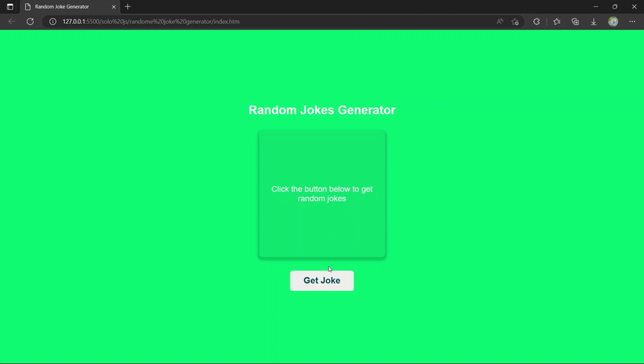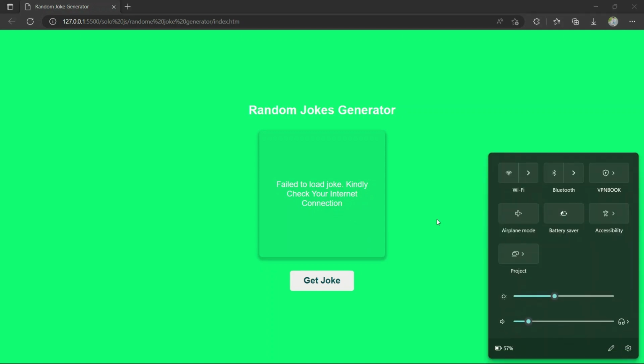So let's click on this button. It shows loading joke. See here, click the button to get jokes. Here it's showing failed to load joke, kindly check your internet connection. It's not loading because there is no internet connection. So then we'll connect our internet.